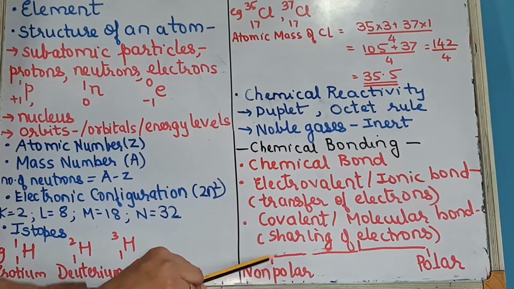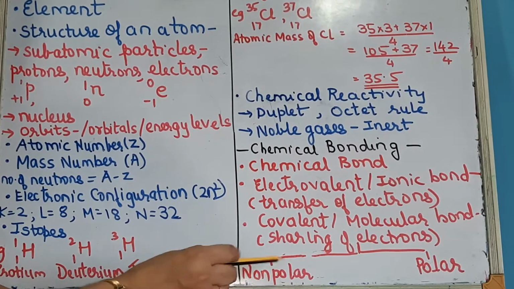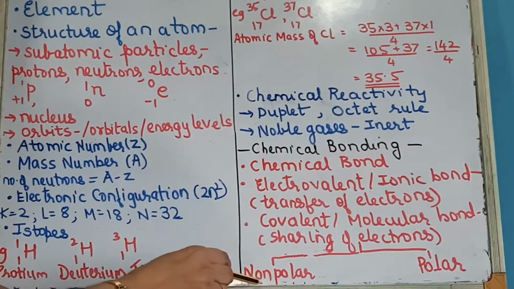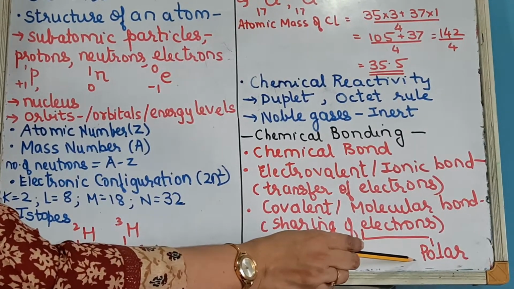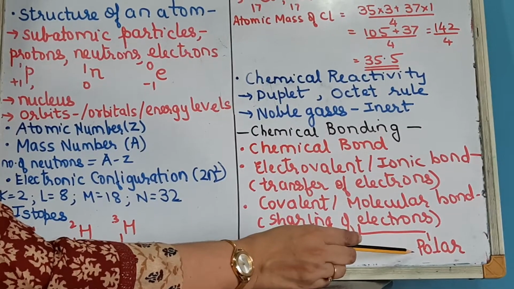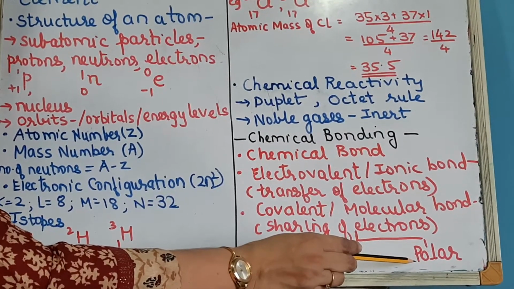The shared pair between the two oxygen atoms is equally distributed, so it becomes non-polar. But in polar, the shared pair of electrons is unequally distributed between the two.